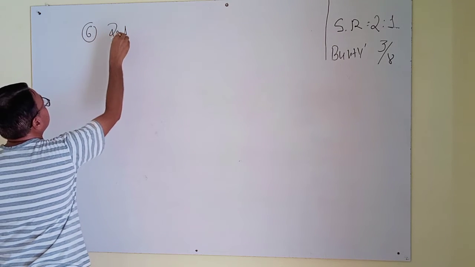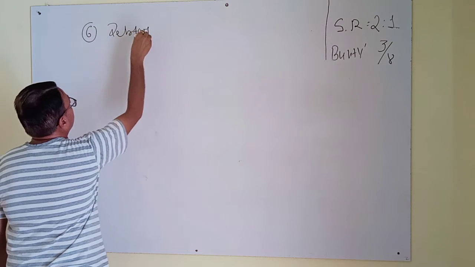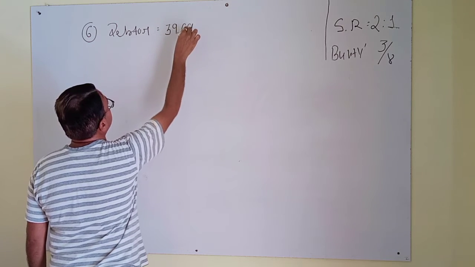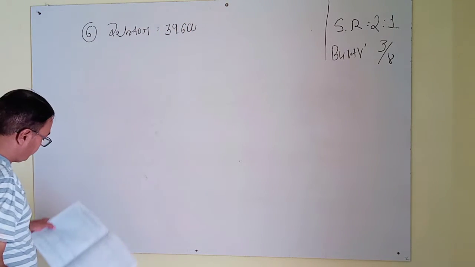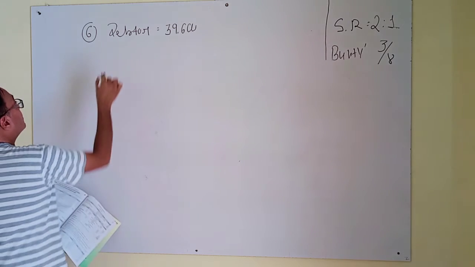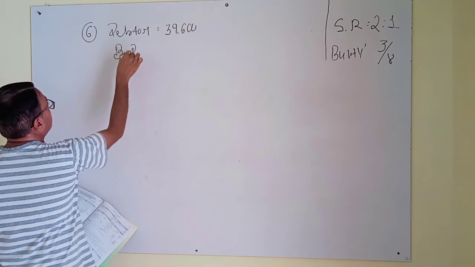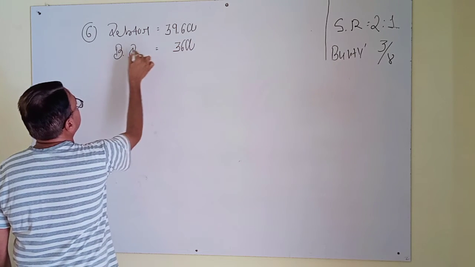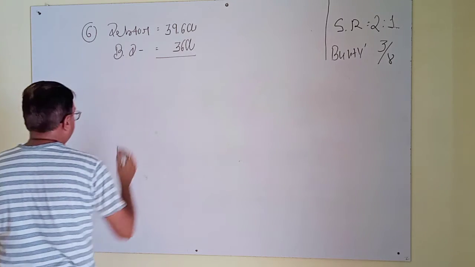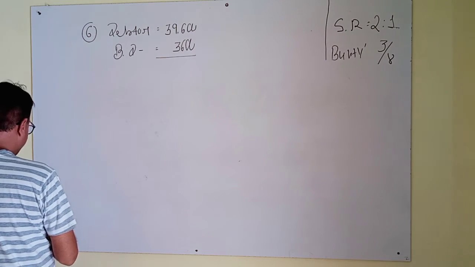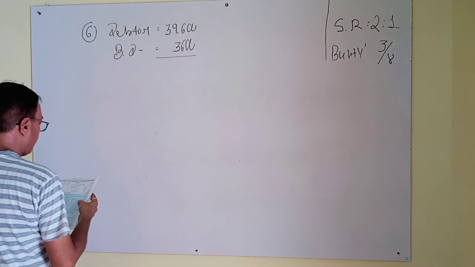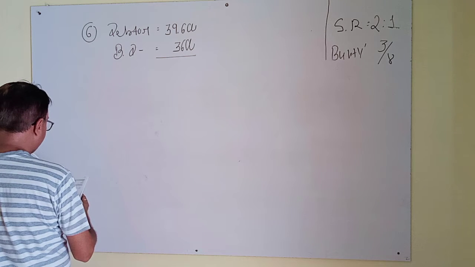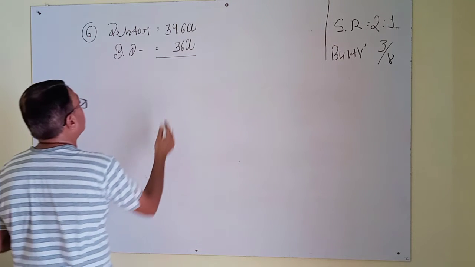Debtors total given 39,600, and from this, bad debts 3,600 minus, then remaining amount rupees 36,000.